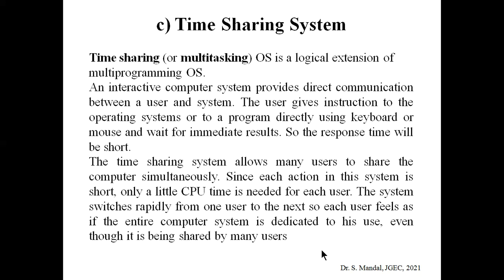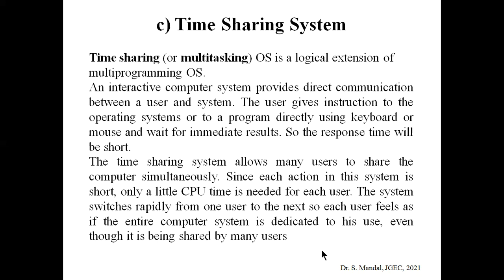Now the next one is the time sharing system. A time sharing system is also known as multitasking, and this type of OS is basically a logical extension of the earlier operating system, that is, the multi-programming OS. In a time sharing system, the computer system provides direct communication between the user and the system, whereas in earlier cases direct communication between user and system was not available.